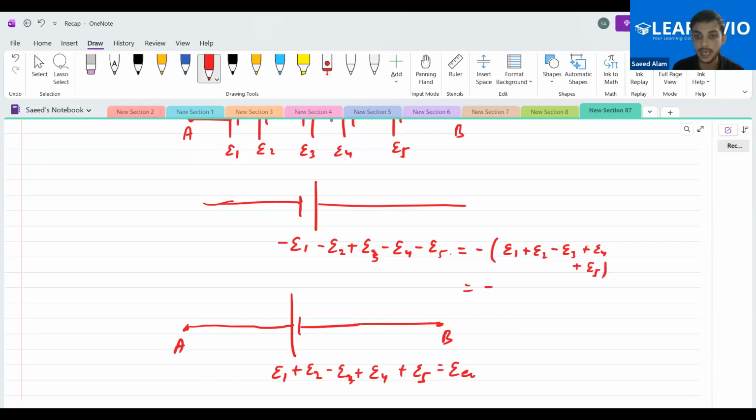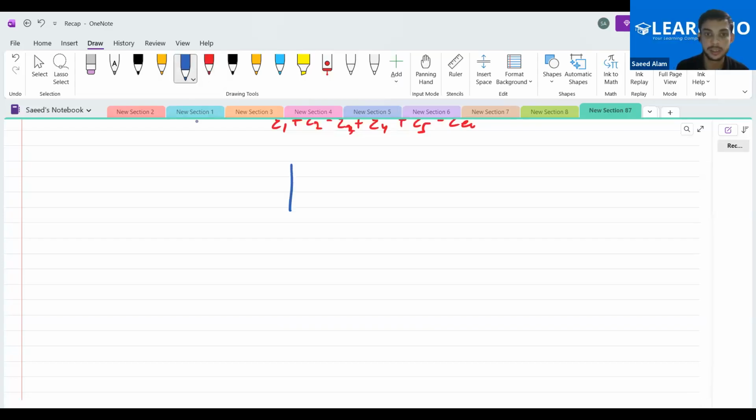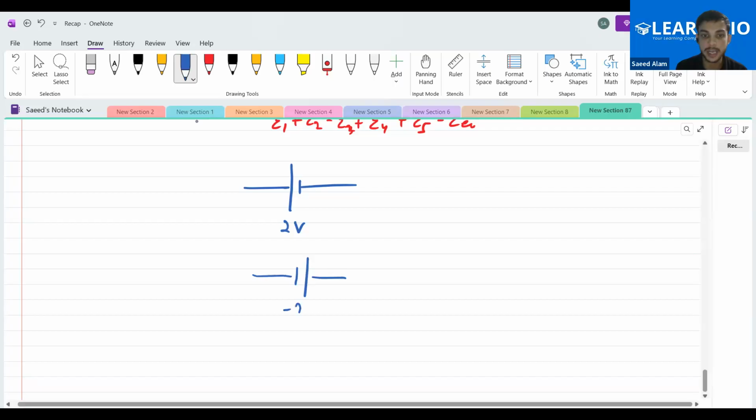So both results are actually the same. Why am I saying this? Suppose I take a battery of 2 volt, or I take this battery of minus 2 volt. Both things are actually the same.